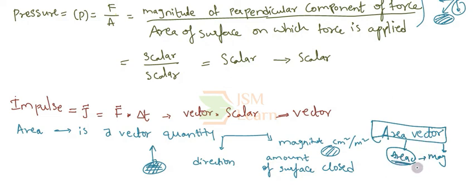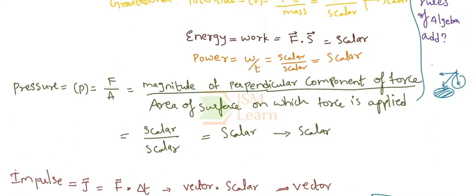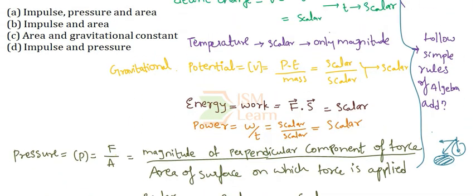So, area is not a scalar quantity. It is a vector quantity which possesses both magnitude and direction. Its magnitude is the amount of surface enclosed, and its direction is perpendicular to the area. The area vector's direction is always perpendicular to the area. So on the whole, area is a vector quantity and impulse is also a vector quantity. So from here we can conclude that option B is true.